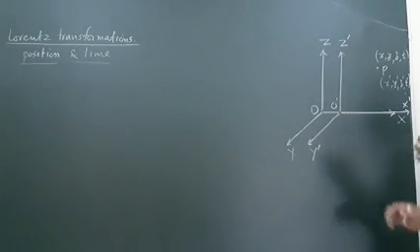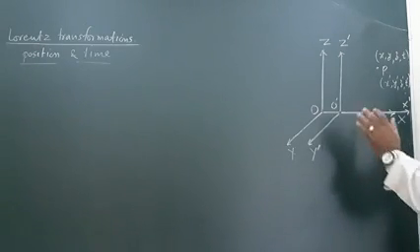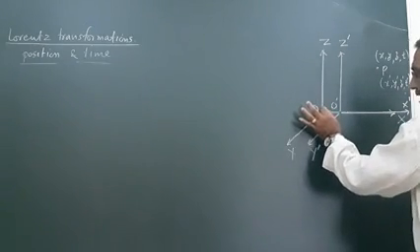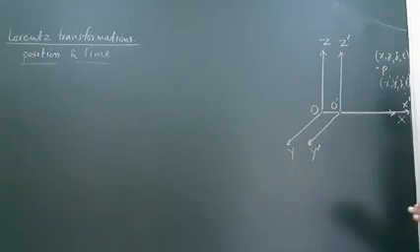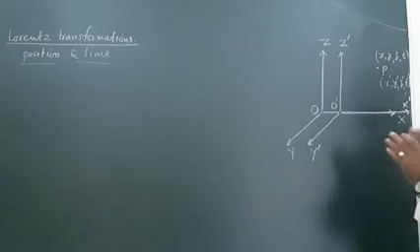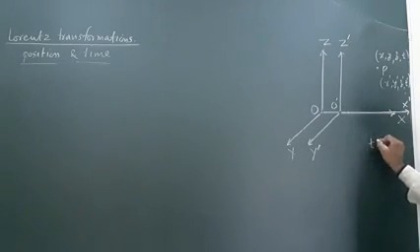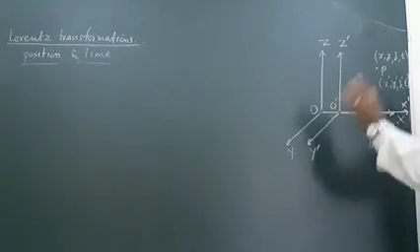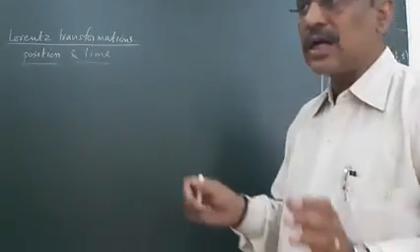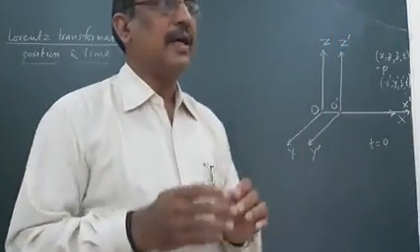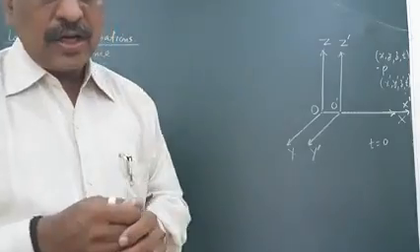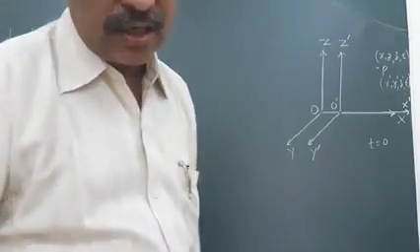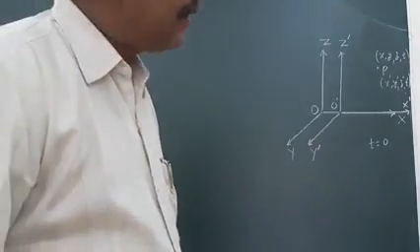We suppose that there are two observers placed at O and O dash. At t equal to 0, both observers are at the same place, and their clocks show the same time. They are synchronized.